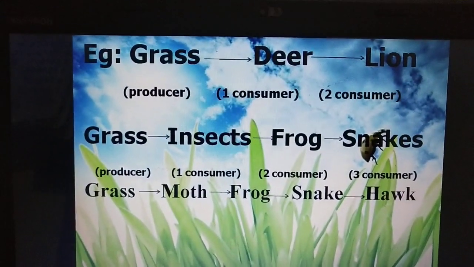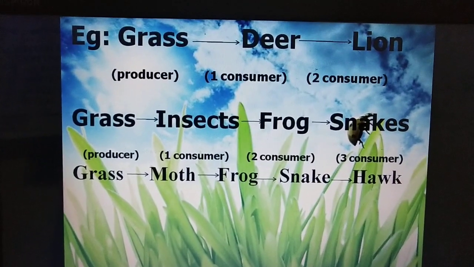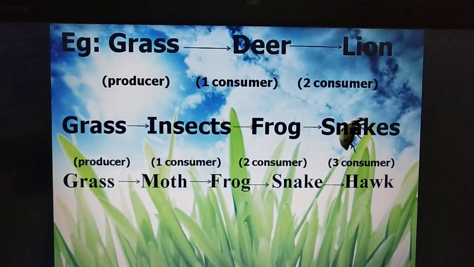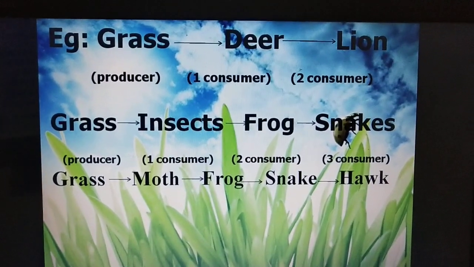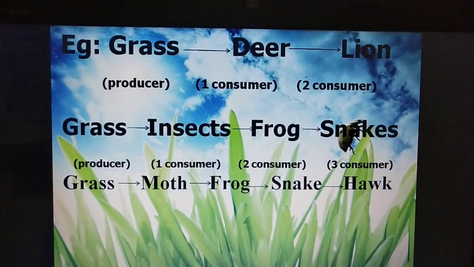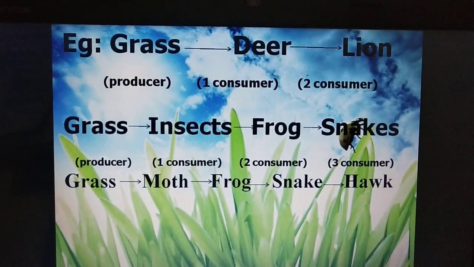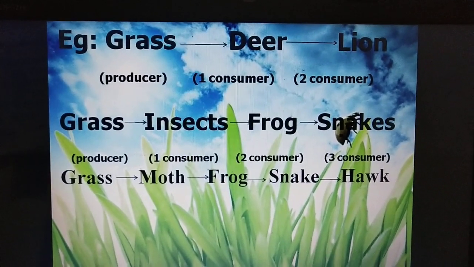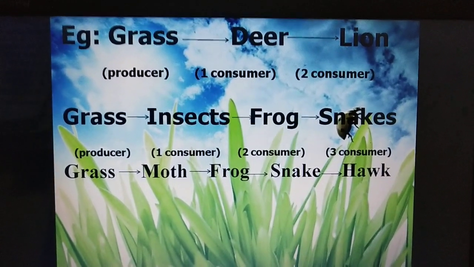This is an example of a food chain. Grass is eaten by deer. Grass is the producer, deer is the first primary consumer, lion is the second consumer. Then in the second example, grass is the producer, eaten by insect, eaten by frog, frog eaten by snake. And third, grass eaten by moth, moth eaten by frog, frog eaten by snake, and next is hawk.